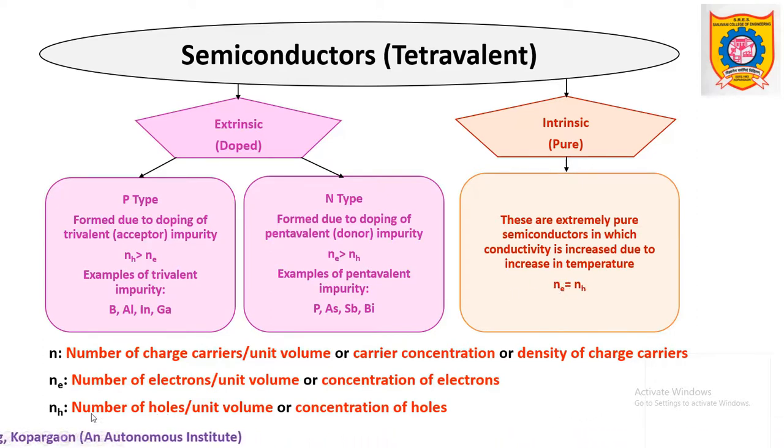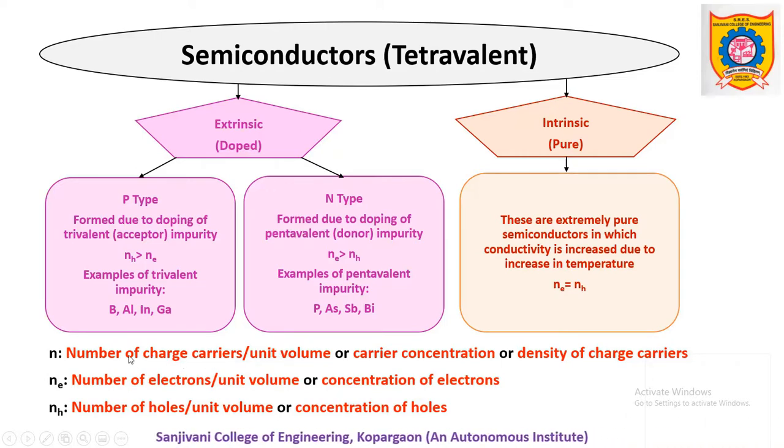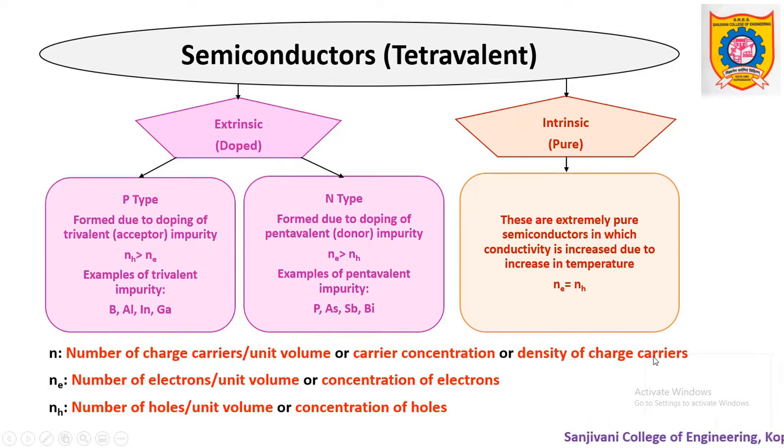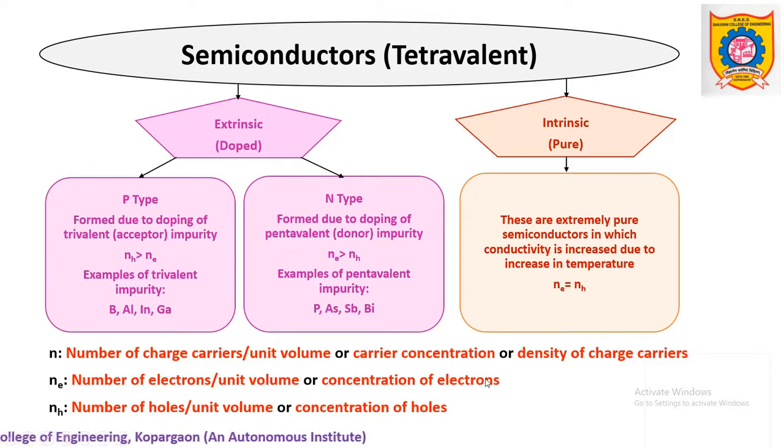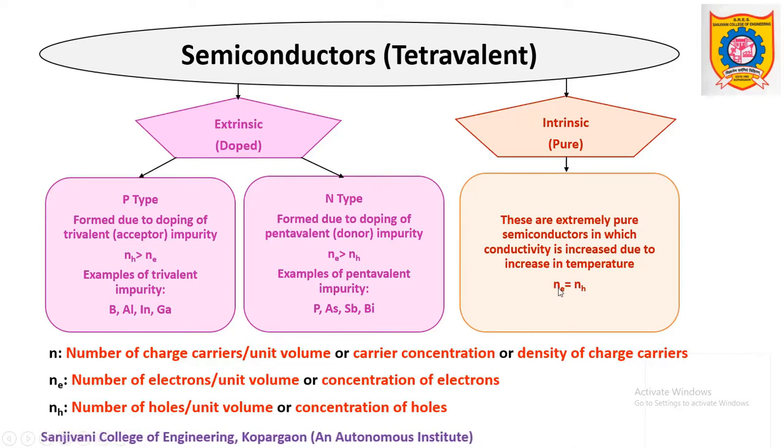In general, look at the bottom. N is in general called the number of charge carriers. What are charge carriers? Charge carriers are either electrons or holes. So these are the number of charge carriers per unit volume, also called carrier concentration or density of charge carriers. So Ne indicates the number of electrons per unit volume, or concentration of electrons, or density of electrons. Now when we talk about intrinsic semiconductor, we have Ne equal to NH, that is, the concentration of electrons is the same as that of holes. In general it is also denoted by Ni.